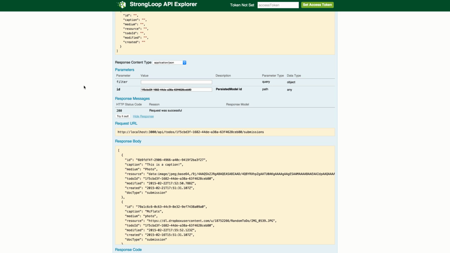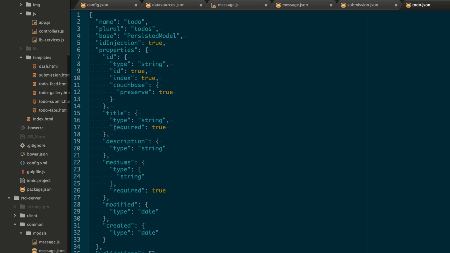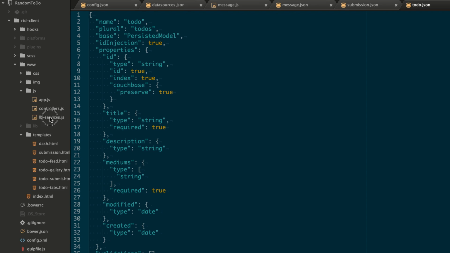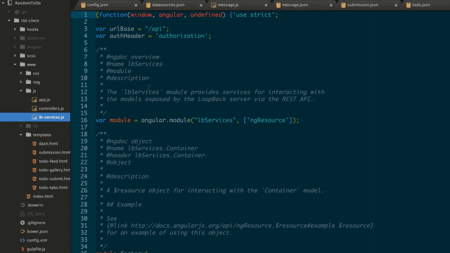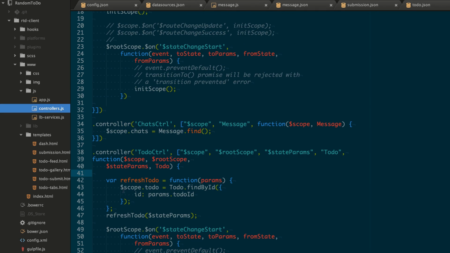And we can take a look at that now. So let's go into our client-side code. This is our to-do model from the server, and it actually generates this file here. It's a very big computer-generated file with all the API connectors. Let's not get into that, but what's nice is that it results in being able to make simple queries like this that return promises. We can simply say, give me the to-do, and find all by ID, which is essentially the query that we just made in the Explorer.